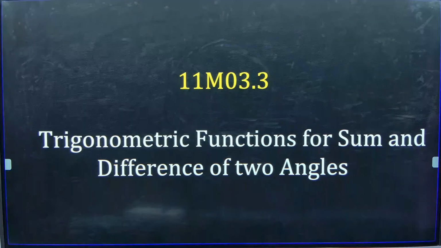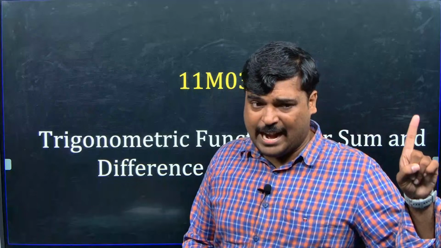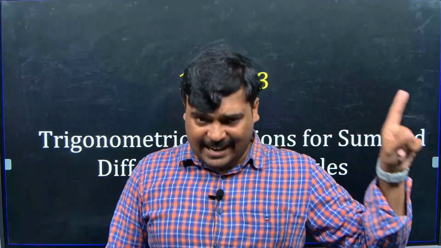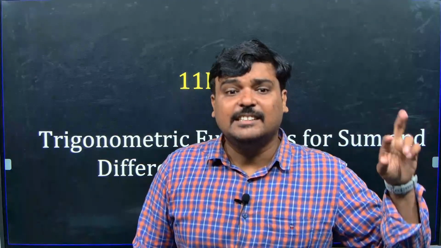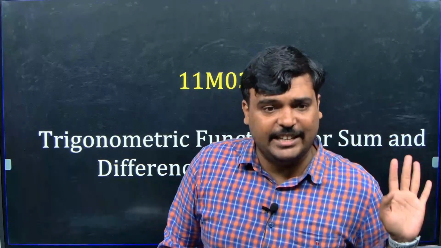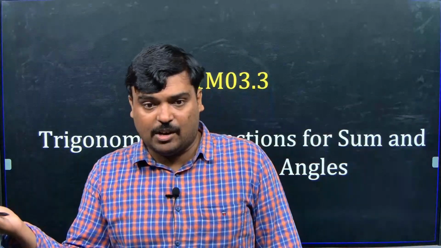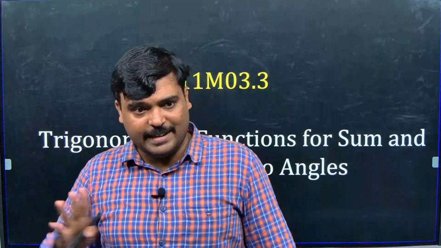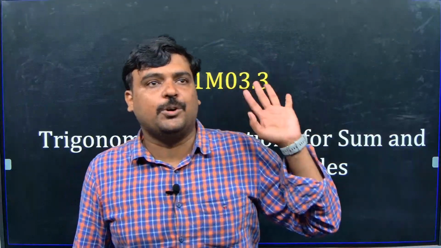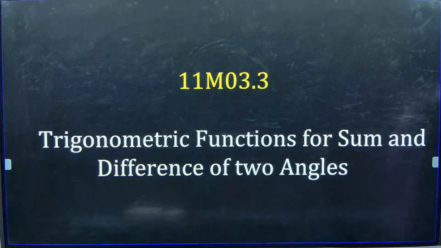So now, yeah, we are going to a very important thing. Now what do you know? If an angle and a trigonometric function are given, and an allied angle is given, you can tell the result, correct? You know where each is positive and where negative. You know the domain and range of all of them. You know what happens for negatives, what sin minus theta becomes, what cos minus theta becomes. This is what you know. Correct? Now what I am going to do is go for the sum and difference of two angles.